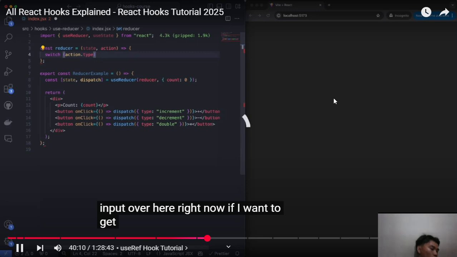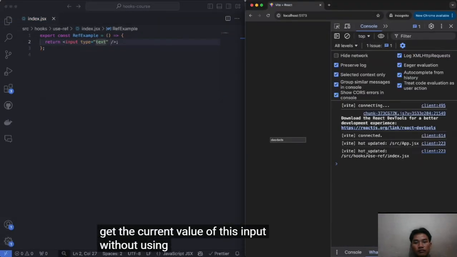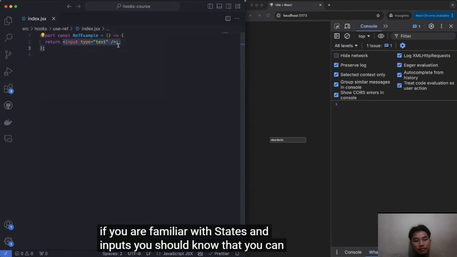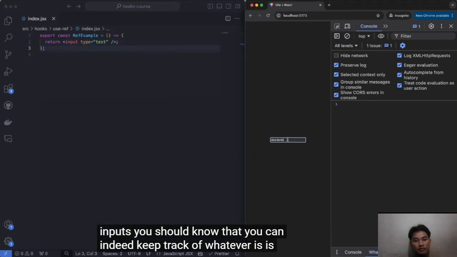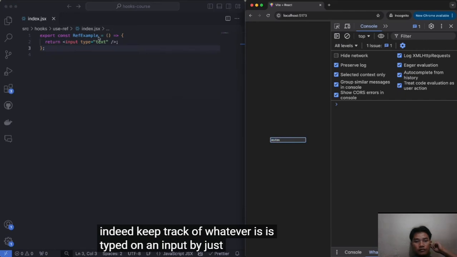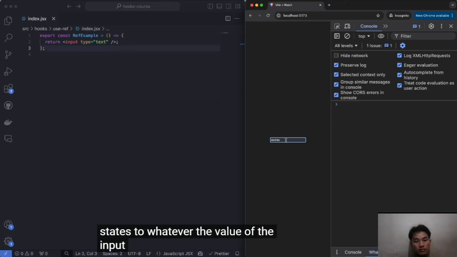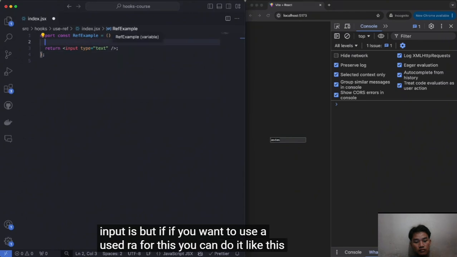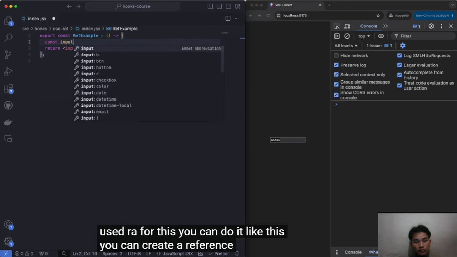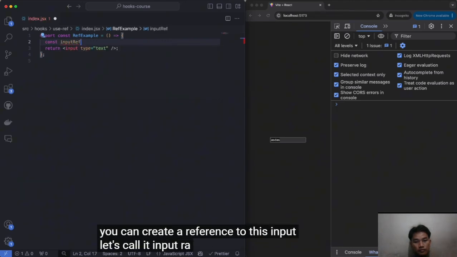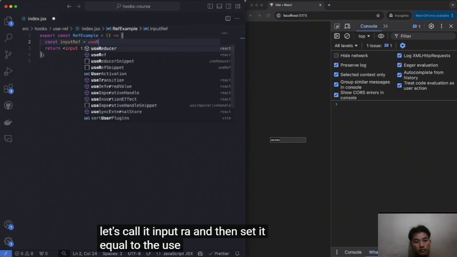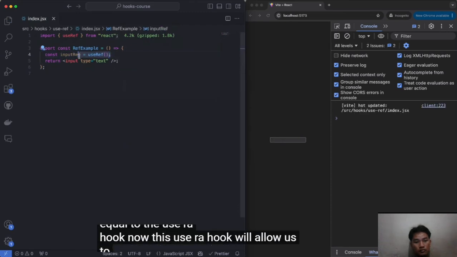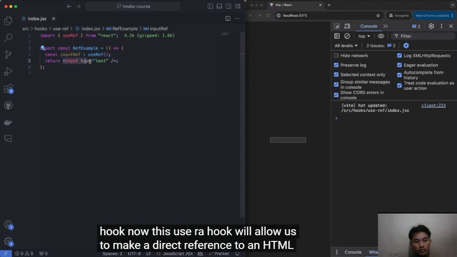The current value of this input without using the useState hook. Because if you are familiar with states and inputs, you should know that you can indeed keep track of whatever is typed on an input by just changing a state to whatever the value of the input is. But if you want to use a useRef for this, you can do it like this. You can create a reference to this input, let's call it input ref, and then set it equal to the useRef hook.